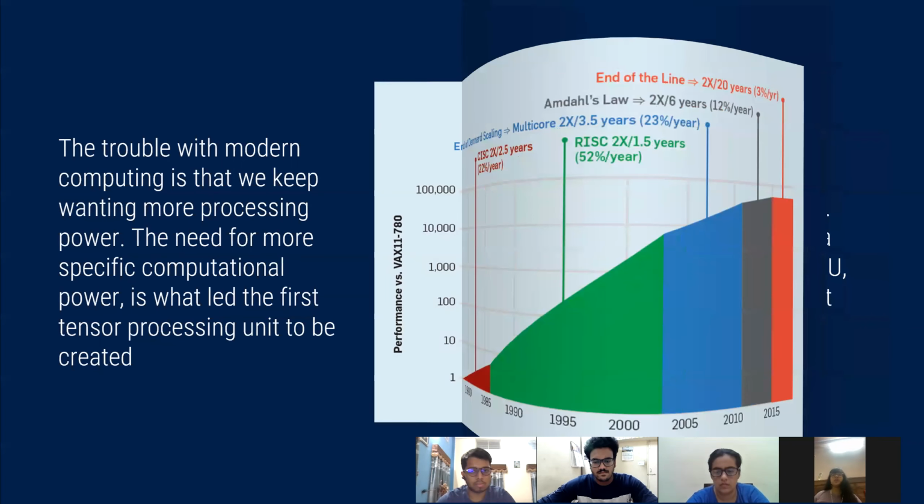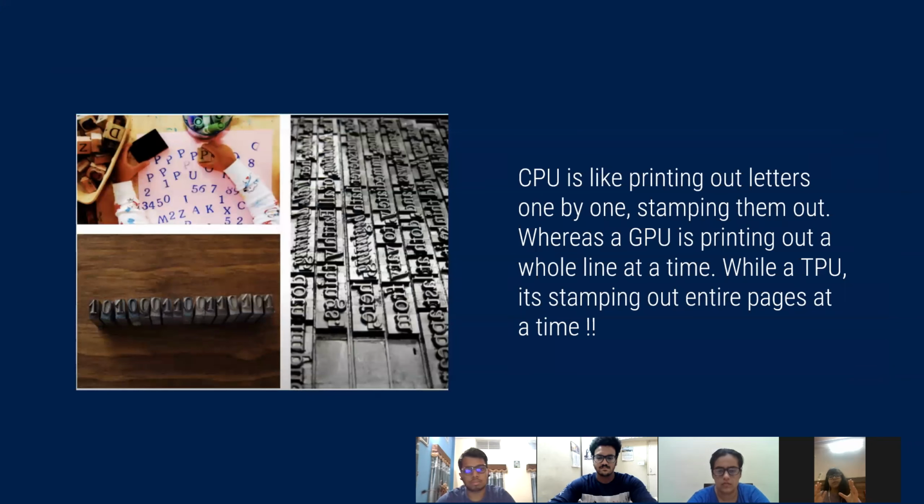Next, we show a little analogy that would help us understand the relation between a CPU, GPU, and TPU. CPUs, as shown on the left-hand side of the image, are like printing out letters one by one, stamping them out, whereas a GPU is printing a whole line at a time, as shown in the picture above it. On the right-hand side, we analyze the TPU with it. What a TPU does is stamp out entire pages at a single time. Here we can see how the efficiency and the amount of work done by the TPU has increased tremendously.